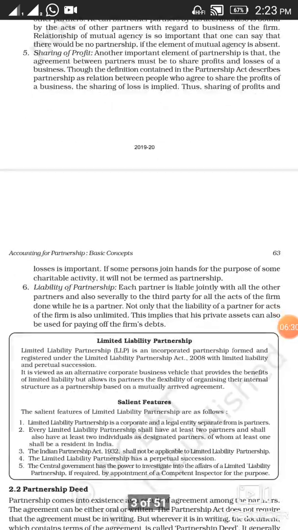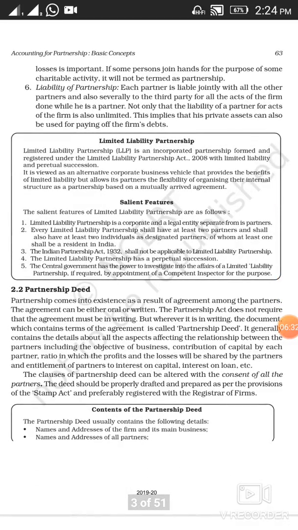The next is sixth, liability of partnership. In case of partnership form of business, the liability of all the partners is unlimited. Means in the eyes of the law, if the partnership form of business is not able to meet its liability, then the assets of the business may be taken, as well as the personal properties of the partners may be taken to meet the liabilities of the partnership firm. So you can say that the liability of partners in case of partnership form of business is unlimited.